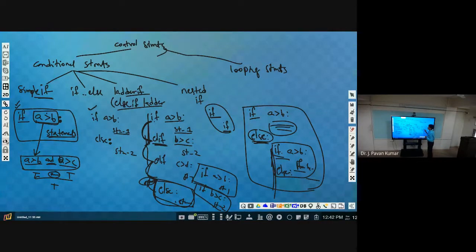So this is about conditional statements. We have seen all these with examples. If you have any doubt, you can ask.